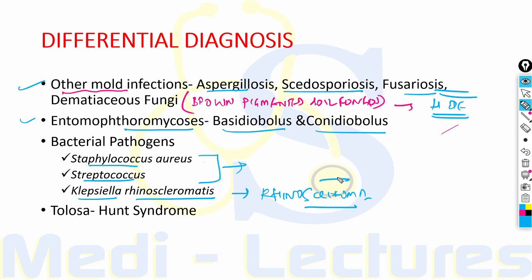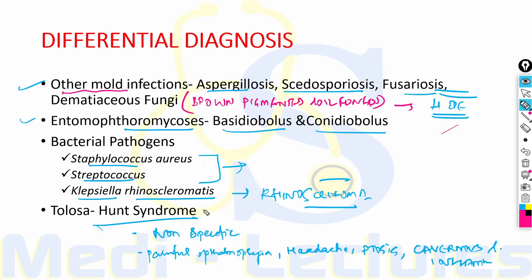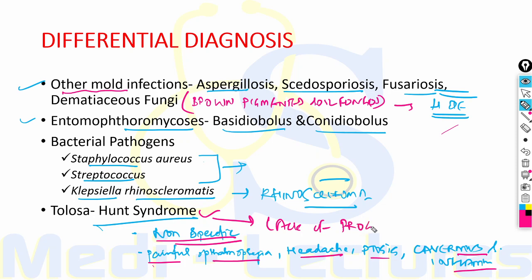Lastly, a syndrome known as Tolosa-Hunt syndrome is also a differential diagnosis in which there is non-specific inflammation leading to painful ophthalmoplegia, headache, ptosis, and cavernous sinus inflammation. But it is different because there is lack of progression of this disease. It is a static disease without any progression.